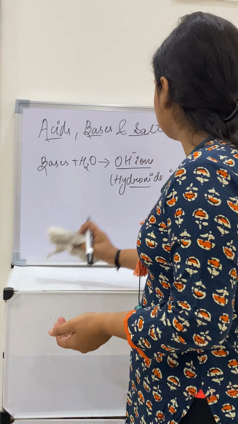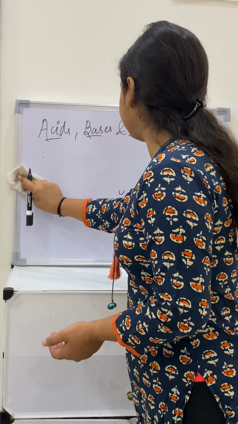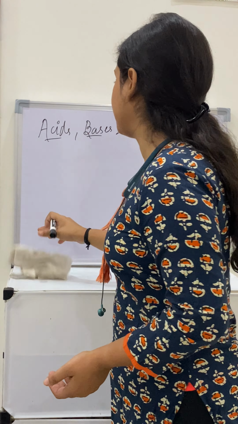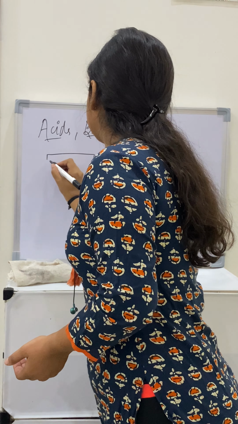Now, how do we distinguish between an acid and a base? There are some tests we can use, and the most common is the litmus paper test. Litmus is a strip of paper obtained from algae belonging to the Thallophyta family.